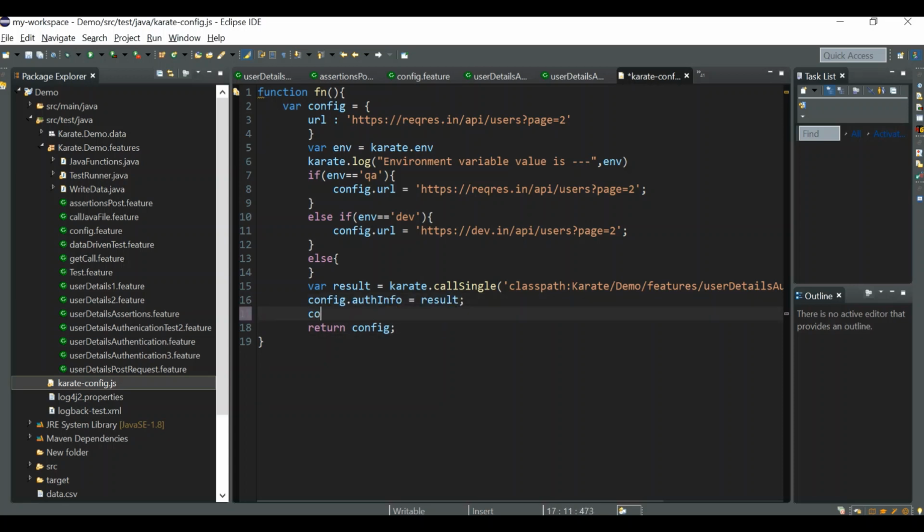You can do like this: config dot some value, that is I'm giving auth, and you can give access token as colon result dot access token. Now let us try to print out this auth value in the config dot feature.